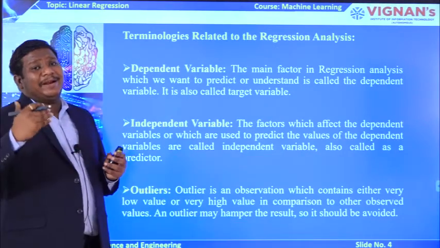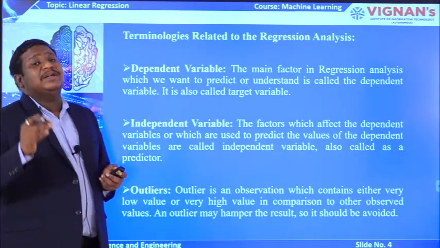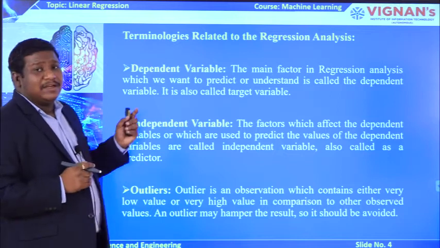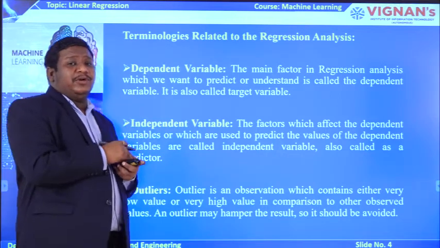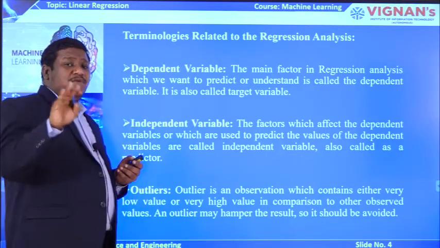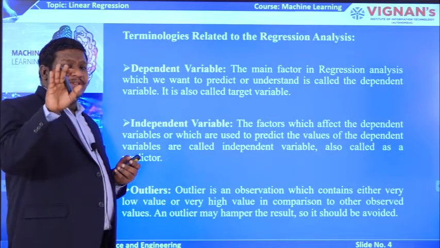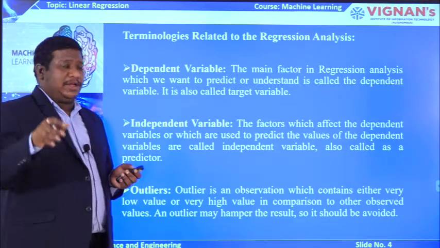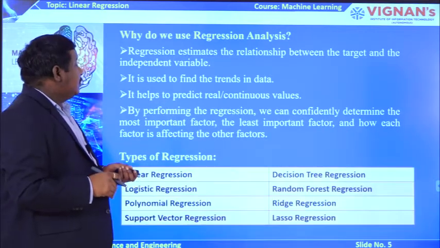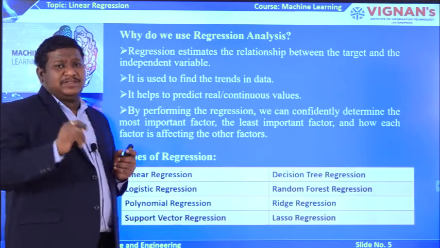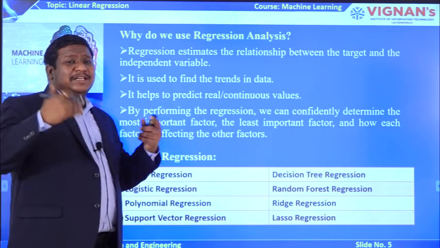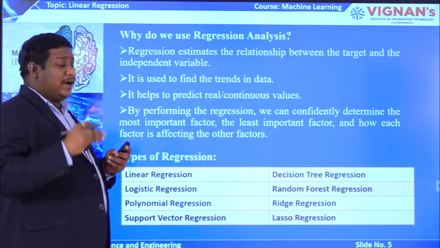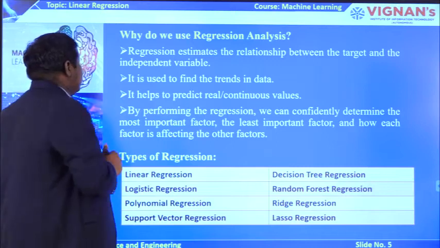You can get better accuracy by solving those data sets. So those are the different variables you are going to observe in this regression analysis. One is the dependent variable, second is the independent variable, and third is the outlier values or outliers. So why do we use this regression analysis? What is the regression analysis going to give us? What are the benefits we are going to get from it?